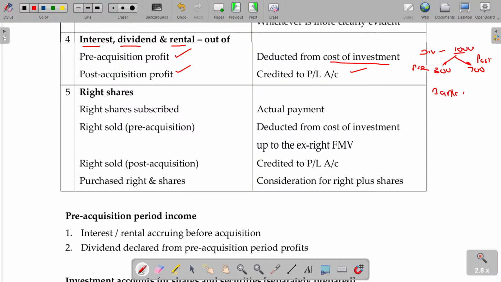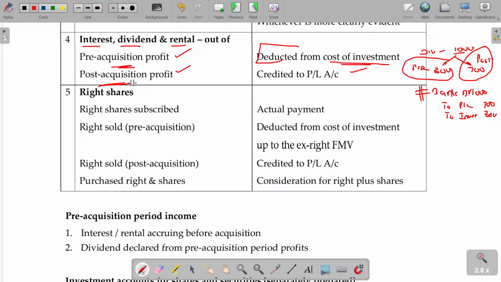You get the money: bank account debit, 1,000 rupees. Out of that, 700 post-acquisition means it's a gain, credited to the P&L account, and 300 rupees is a returning of your investment, which will be considered as sale of investment only, credited to investment 300. You have to understand this point. This is very, very important. In case of pre-acquisition profit, it is deducted from the cost of investment. In case of post-acquisition profit, it should be credited to the P&L account. Clear?